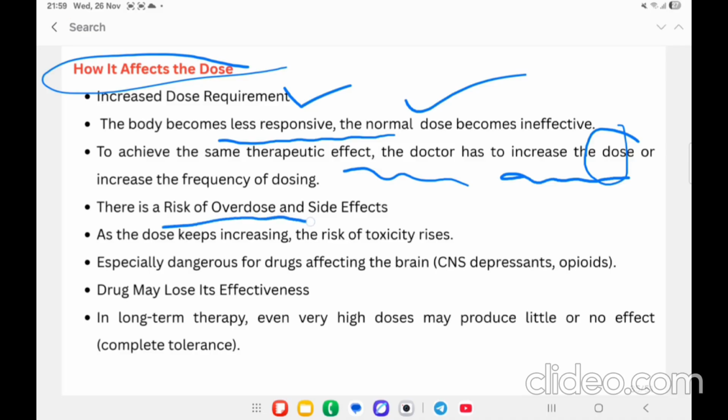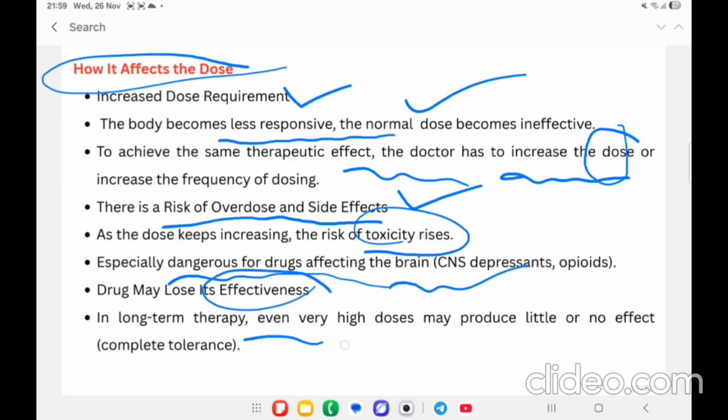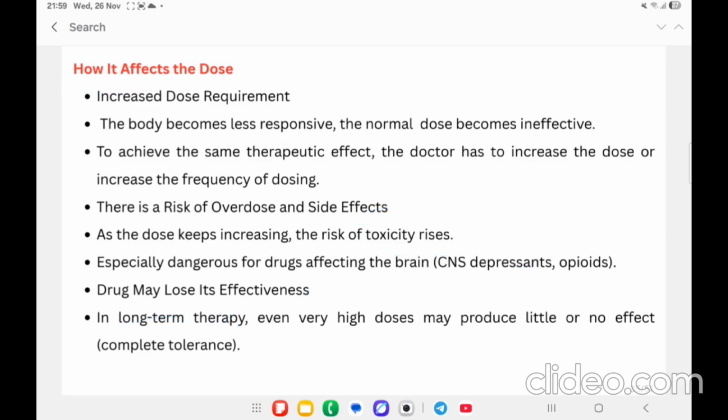Then there is a risk of overdose, side effects and toxicity. There are chances of dangerous side effects that affect the vital organs. The drug may lose its effectiveness. Long term therapy may again lead to toxicity and tolerance. So there are many complications with tolerance.